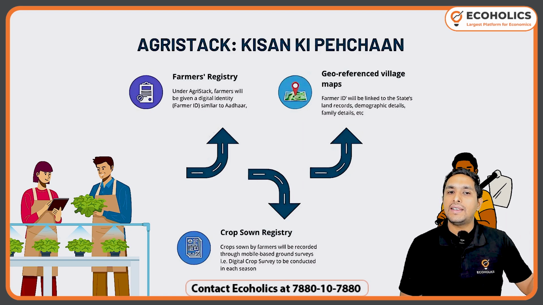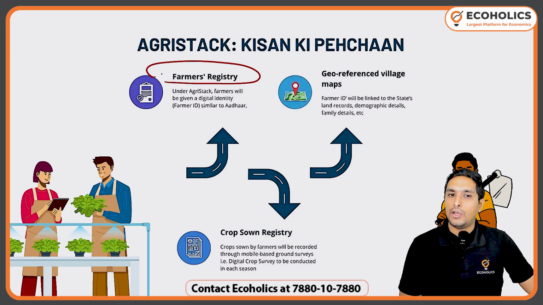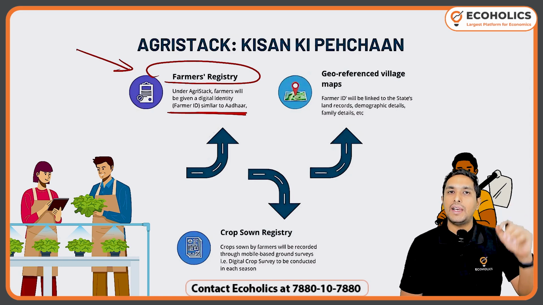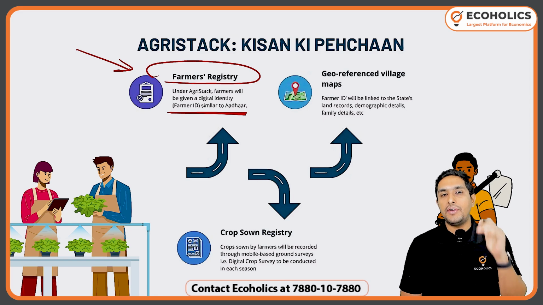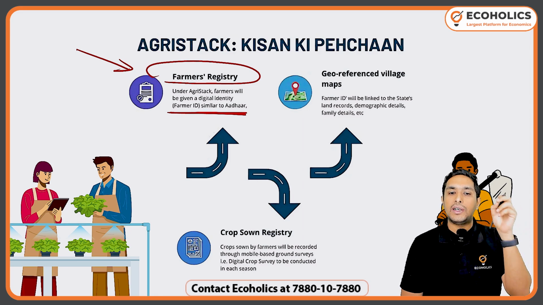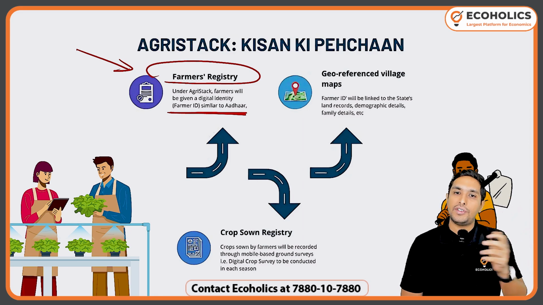When I talk about the AgriStack, the most important thing under the AgriStack is the farmers registry. So farmers are given a digital ID. It is similar to the Aadhaar card. So this digital ID is going to be their pehchan, their identity, which is certainly very much important. There are various schemes, various subsidies, so it will be easy to find the beneficiaries.